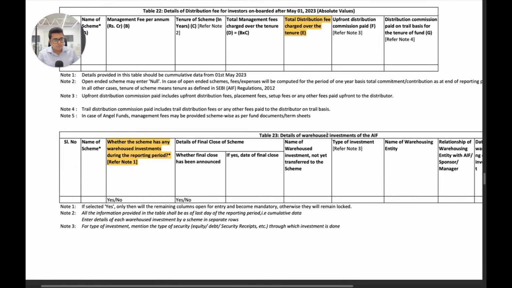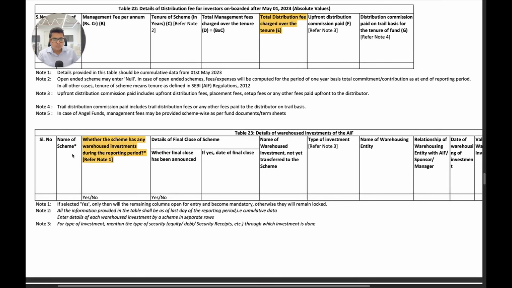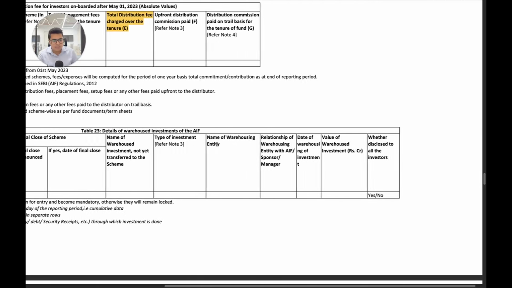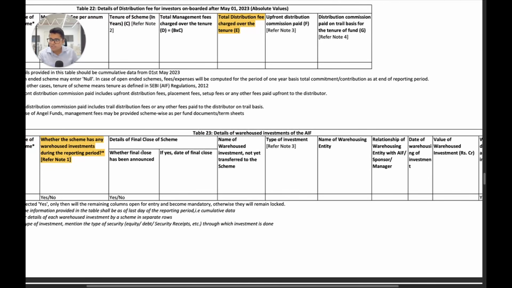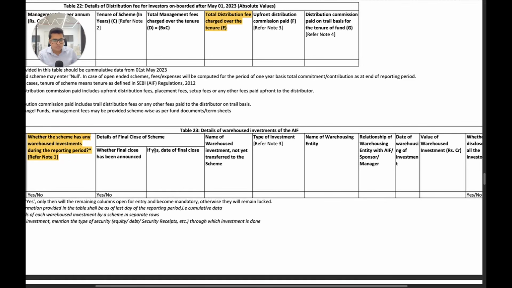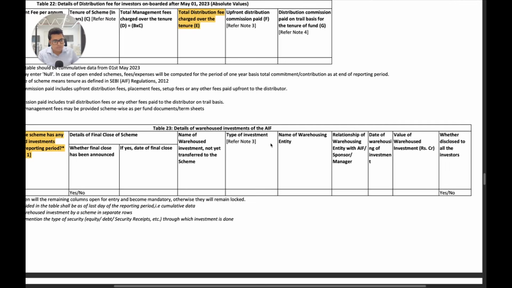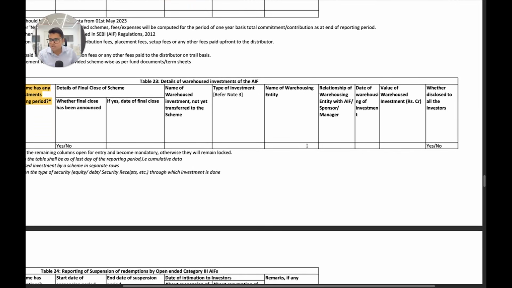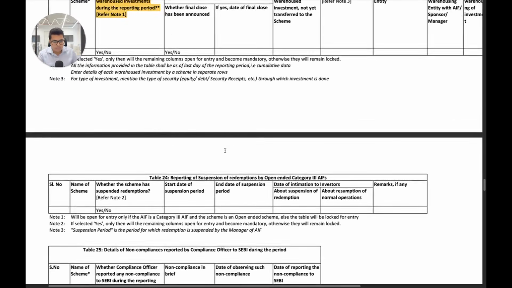Next, we have details of warehouse investments of AIFs. Here again, you have to say yes or no whether the fund has warehoused any investments. And if yes, then you have to give the details of the warehouse investment. The details are the same as they were in the previous reporting format. So, details of final close, name of the warehouse investment type, name of warehousing entity, relationship of warehousing entity, etc. That is remaining the same.